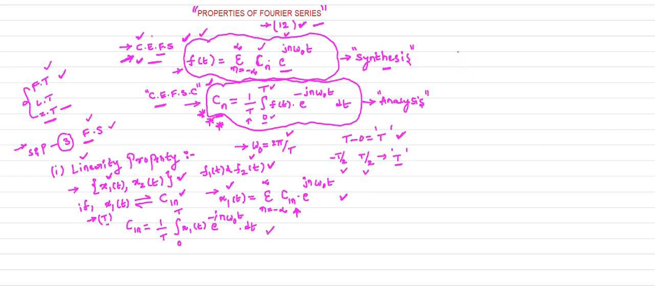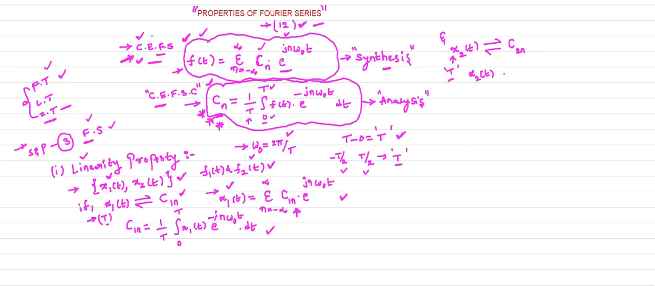Like that, we consider the second signal, x2 of t. For x2 of t, the complex exponential Fourier series coefficient is c2n. So we consider two signals: for x1 of t, c1n is the complex exponential Fourier series coefficient, and for x2 of t, the coefficient is c2n. Here x2 of t is also a periodic signal with the same time period. I consider T as the time period of your x2 of t.